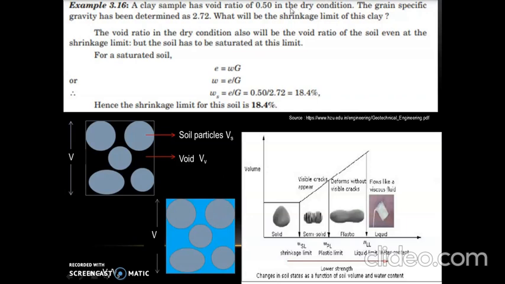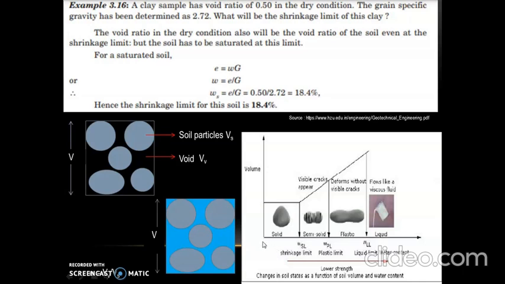Even though it is mentioned that the soil is in dry condition, we are considering that the soil will have void ratio same as that in saturated condition. So we take S equal to 1, even though it is mentioned as dry condition. So here that is what is mentioned. The void ratio in dry condition also will be the void ratio of the soil even at the shrinkage limit. That means once we go on adding water, all the voids present in the soil will be filled with water and there won't be change in volume of the soil mass till shrinkage limit.